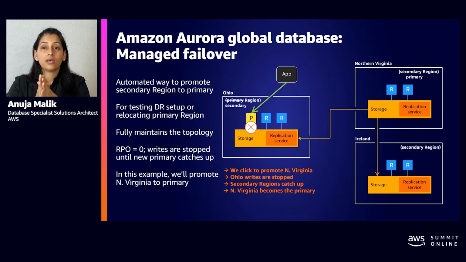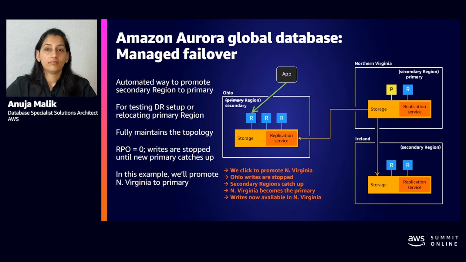What you as a customer are still responsible for is to point your application to the Northern Virginia endpoint, and then you are good to go. So everything here is managed for you outside of your application, and that's why it's called managed planned failover, which is helping a lot of our customers with their DR testing exercise.